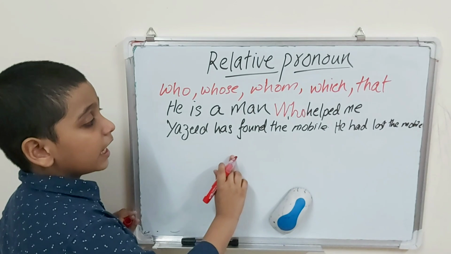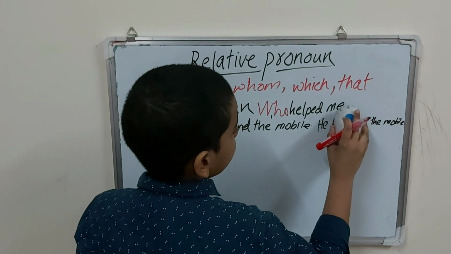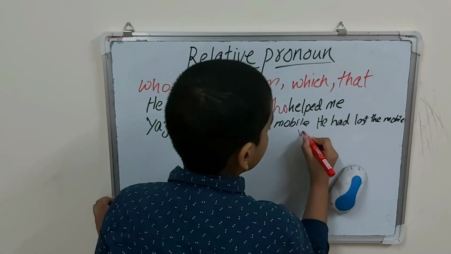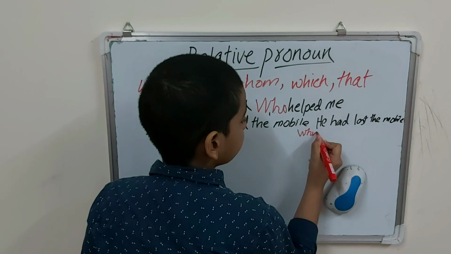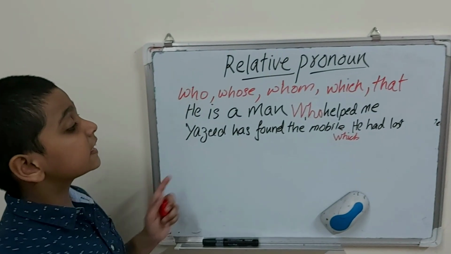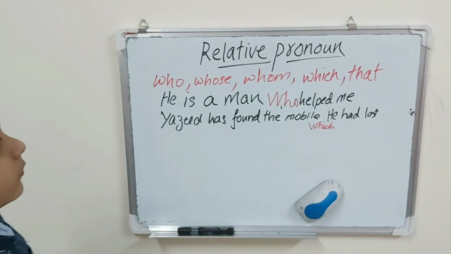Like that, Yasid has found the mobile. So we write here which. Yasid has found the mobile which he had lost. Okay.